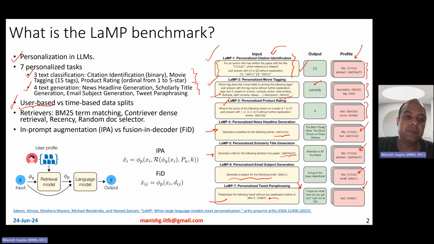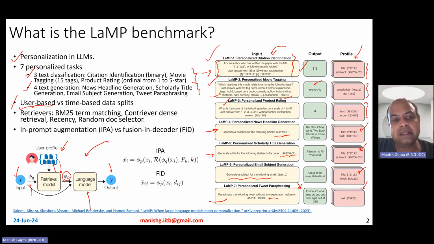And therefore, the architecture that they proposed is to do this. They take a user profile, right, and they take the input. After they take the input, they try to come up with a query such that they can use retrieval augmentation. Essentially, they index the user profile into some database and into an index, and then the retrieval model uses this query to look up this user profile, gets the most relevant profile pieces, and then concatenates them in some way along with the input prompt, and then passes it to a language model to generate a good response.